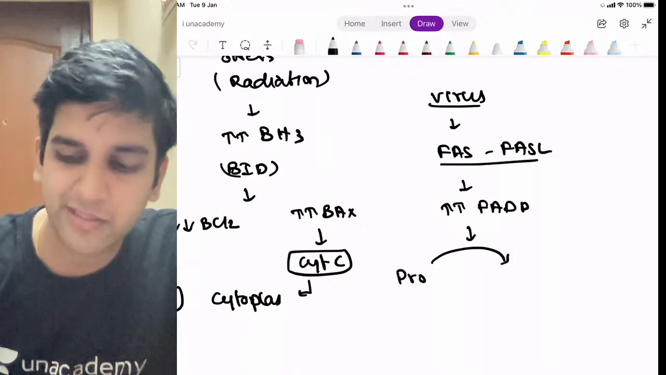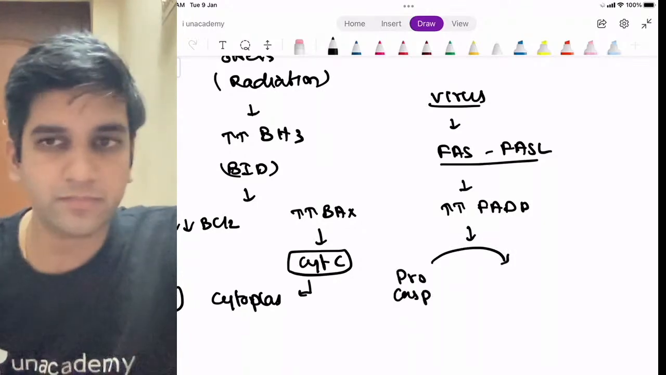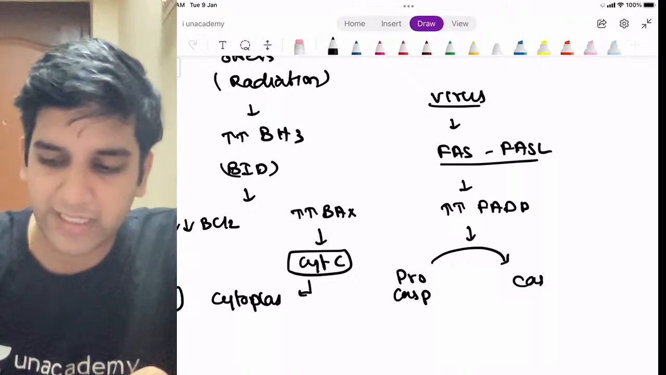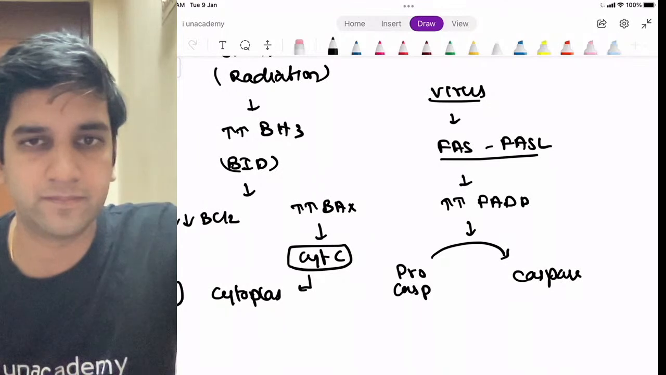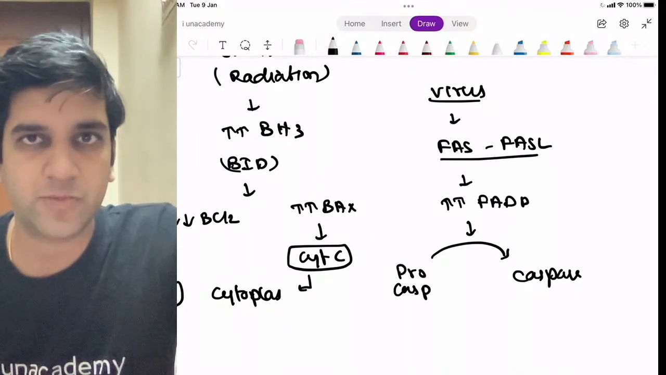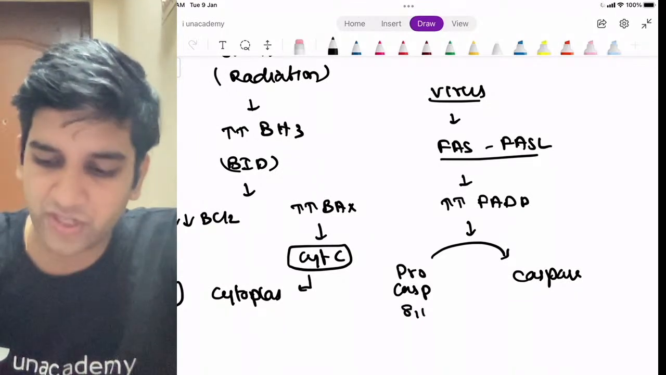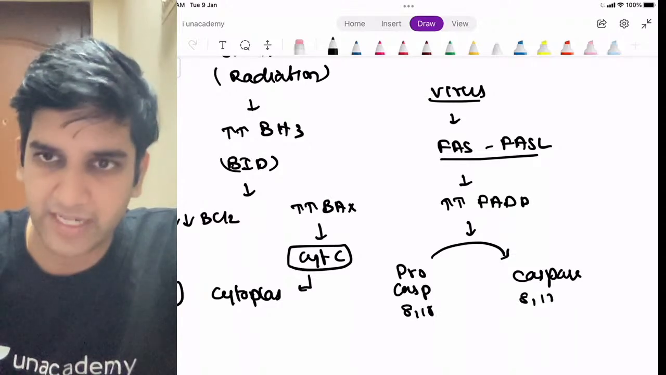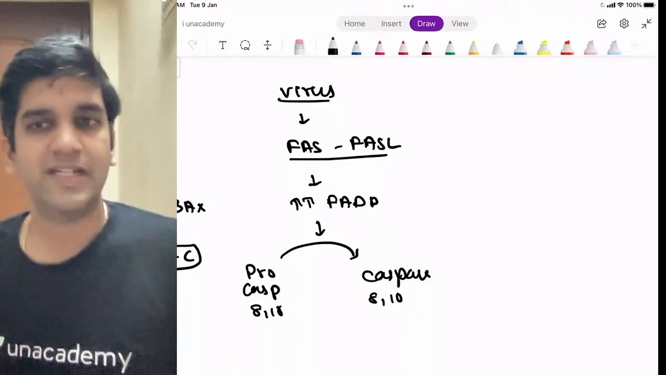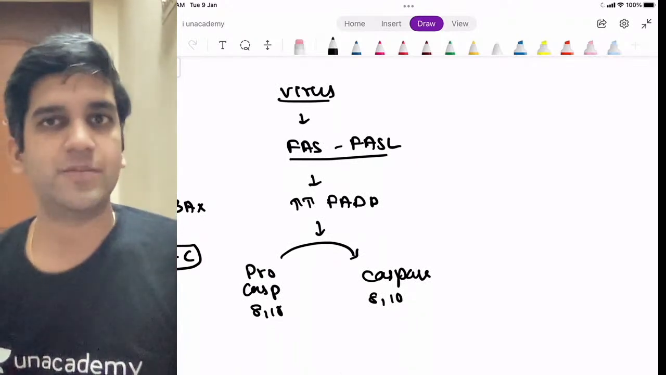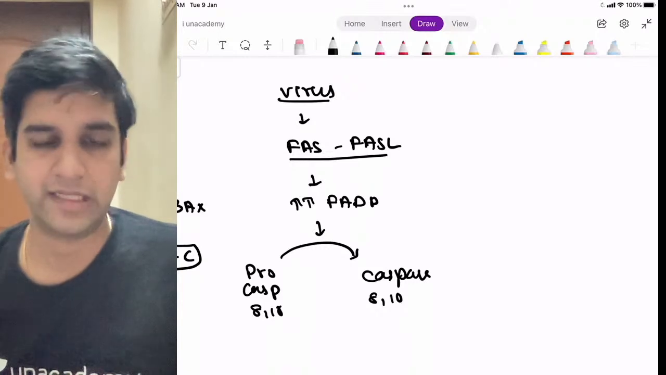What are the caspases in the extrinsic pathway? Anyone? There are two caspases which will be activated in the extrinsic pathway. Caspase what to what? Caspase 8 and 10. Perfect. There are two caspases, 8 and 10. It's said that 10 is in humans and 8 is in single-cell organisms, right? So both 8 and 10, great.